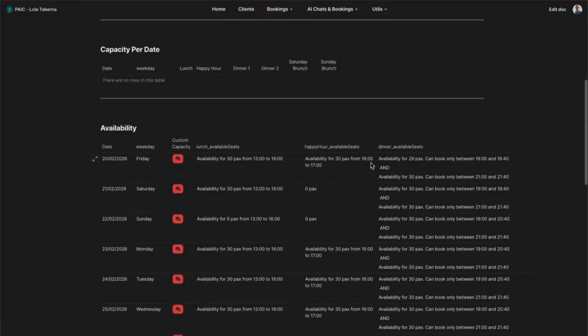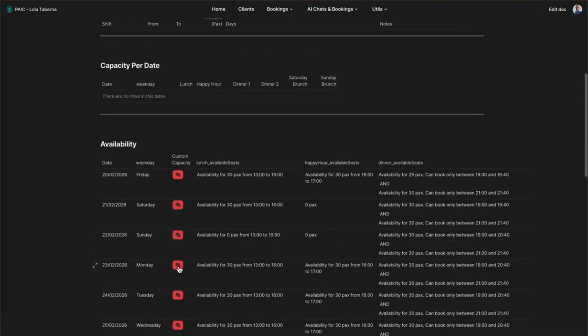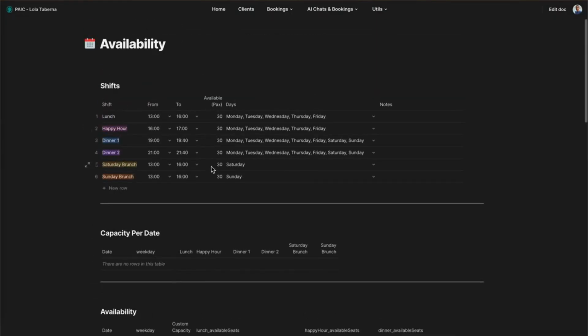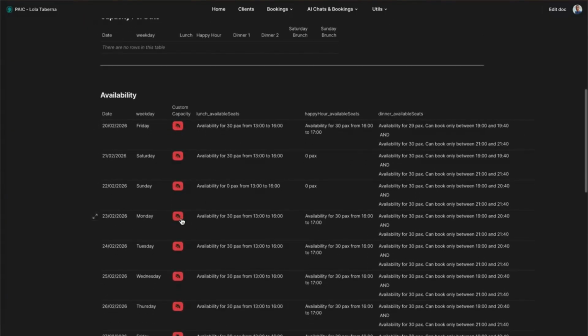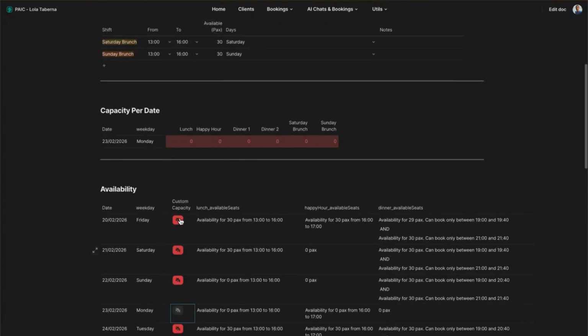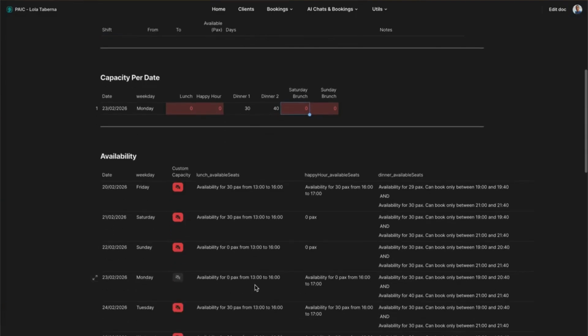So it will show the different shifts, the happy hour, the lunch. For example, if on Monday you want something specific, this is the default, right? And in which days it applies. But for Monday, the restaurant already has an event and they want to have something different. So they don't want to have anything for lunch because there is an event scheduled. And because it's Monday, normally dinner is 30 and here, 40. So then that day it will be 0. It will not take anything for lunch, it will not take anything for happy hour because there is something going on, and it will take up to 30 and up to 40.